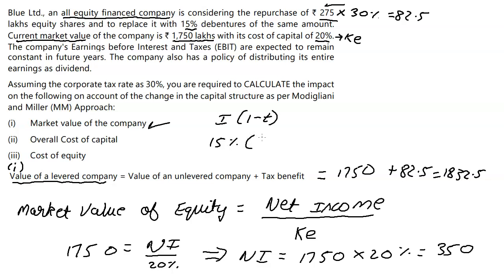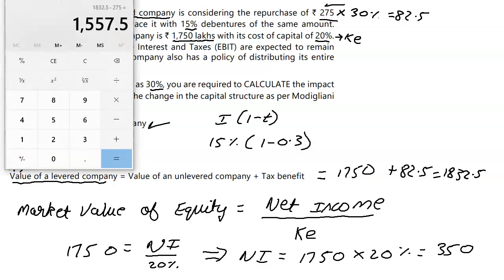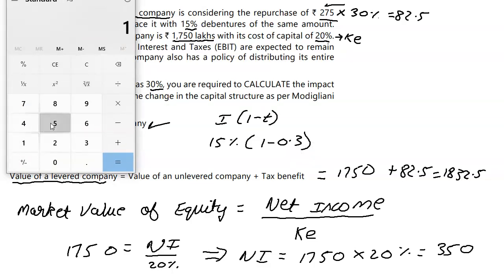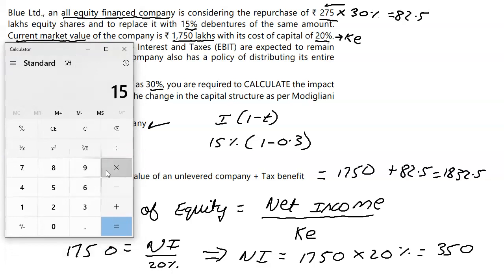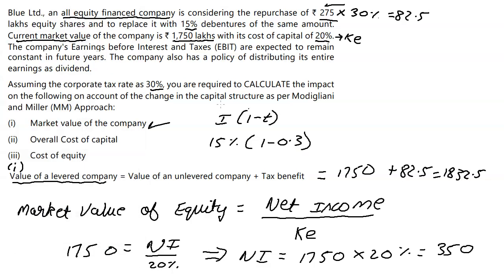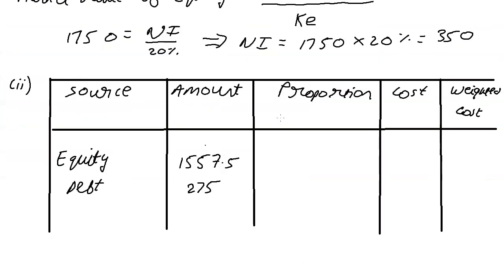Okay, into bracket 1 minus 0.3 tax. Okay, so I'm going to do that. We have 15 into 0.7, which gives us 10.5. Okay, so getting the cost of debt is easy. Now we need to think about the cost of equity.